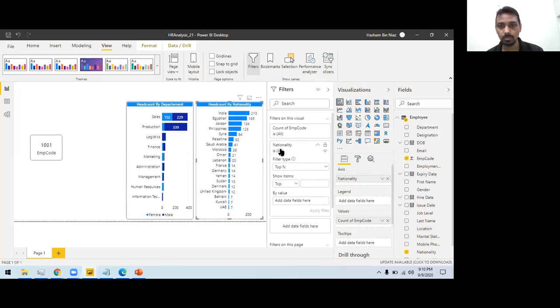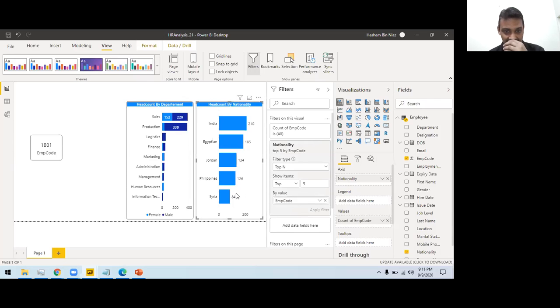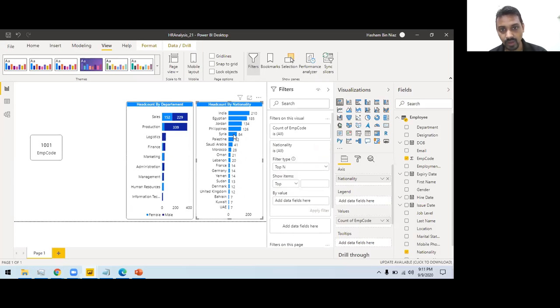So what if I do this by nationality and I say top N? How many top N? Let's do it with top 5. And then I can add a data field here. Let's apply here. See, these are the top 5. Okay. Let's remove this filter for now so I can show you. So these are the 1, 2, 3, 4, 5. If I want the top 10, I can do it like this.